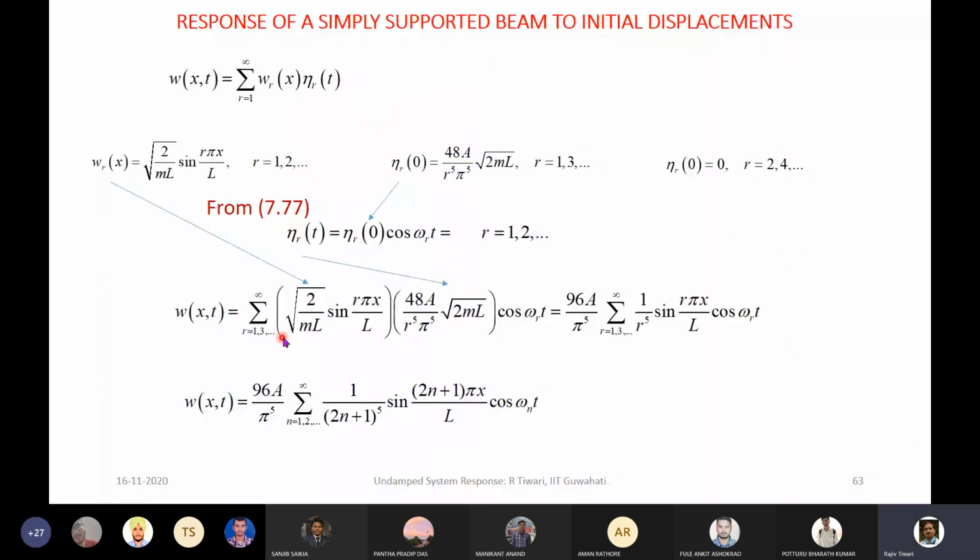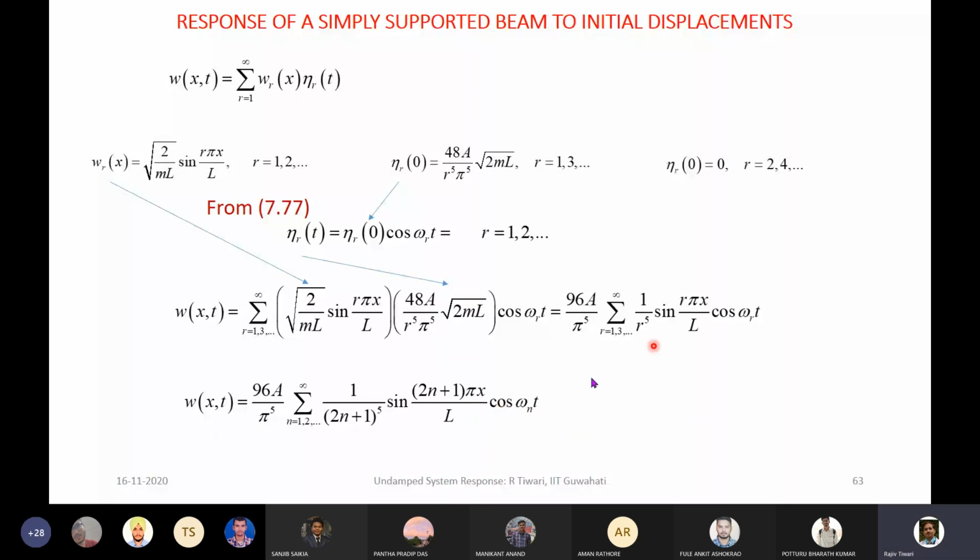So you can see that the eigenfunction is given by this, and this initial condition in the natural coordinate is given. So we have substituted in the natural coordinates, and then natural coordinate we have substituted here. So we got this expression,